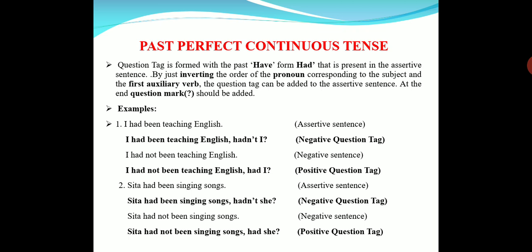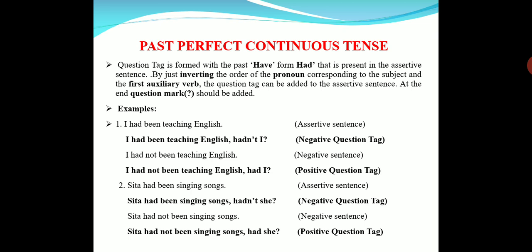And then for a positive sentence, a negative tag like n apostrophe t, we have to add to that auxiliary verb. And then we have to write the corresponding pronoun of the subject. If the pronoun is already there in the subject, it's easy. I is I only. If Sita is there, we have to write she, like that. And it ends with the question mark. That much. For all tags, this is the only rule.